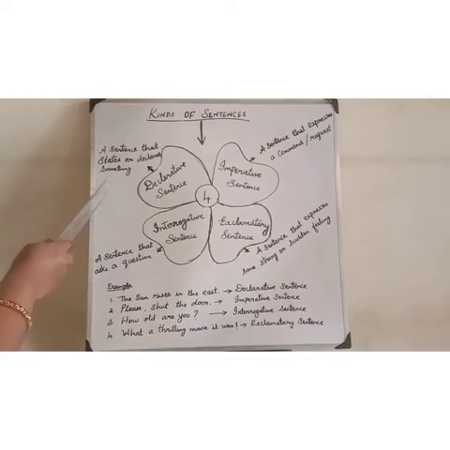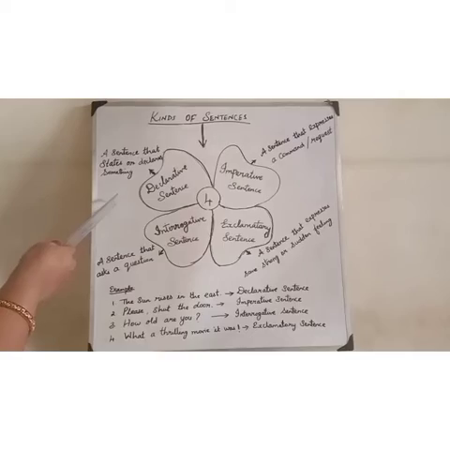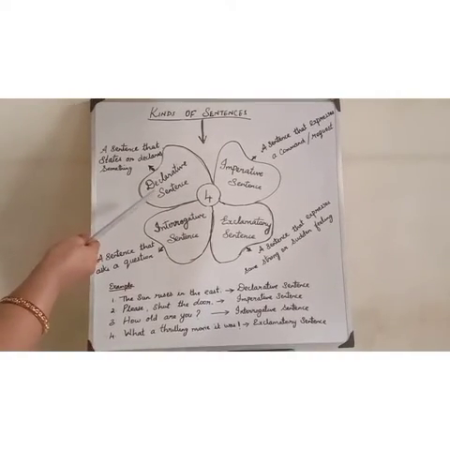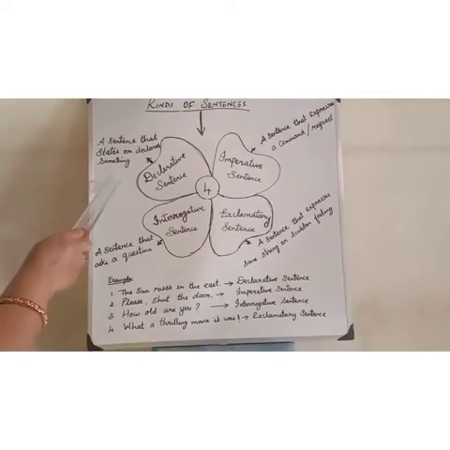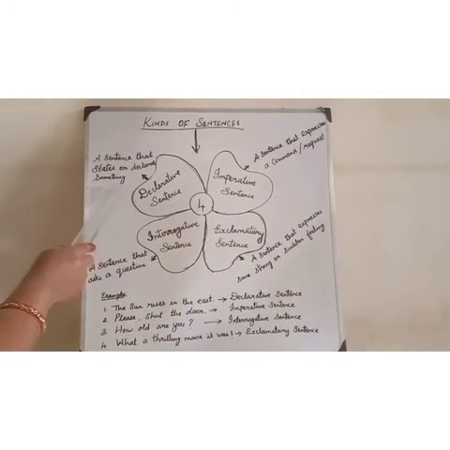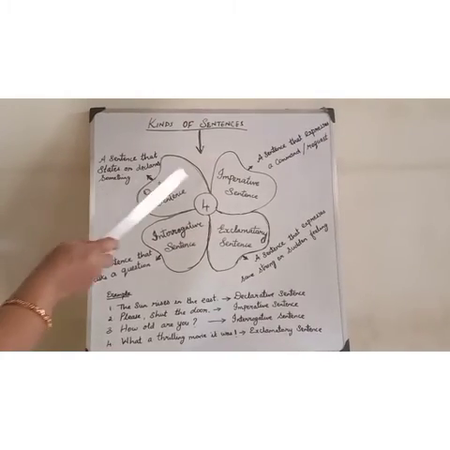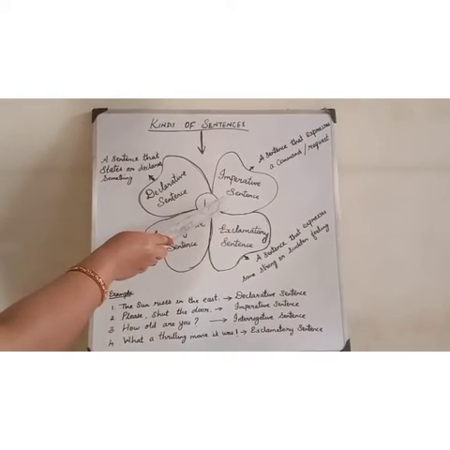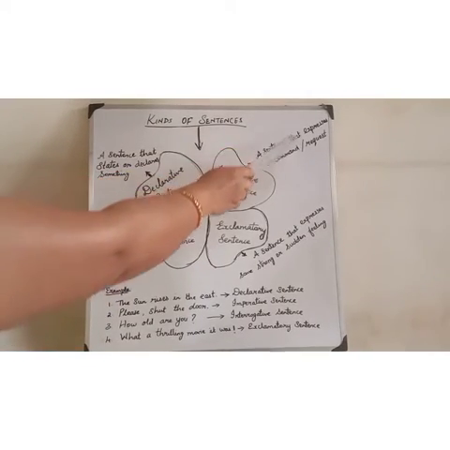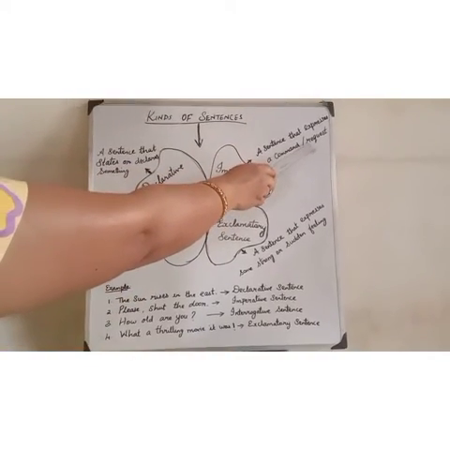For example, the sun rises in the east. The earth revolves around the sun. A declarative sentence ends with a full stop. It's only a statement. Imperative sentence. What is an imperative sentence? A sentence that expresses a command or request.